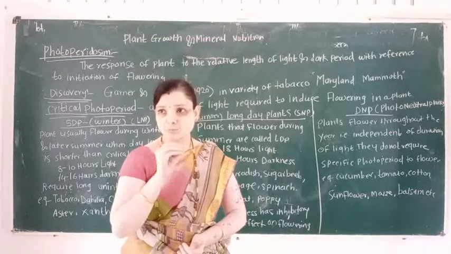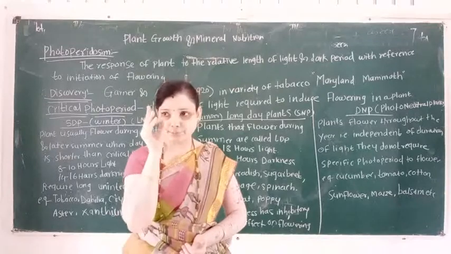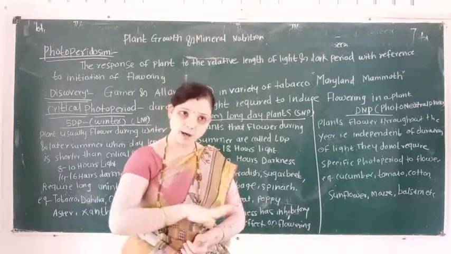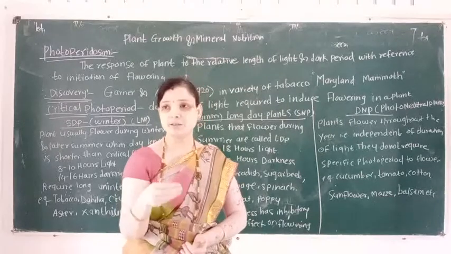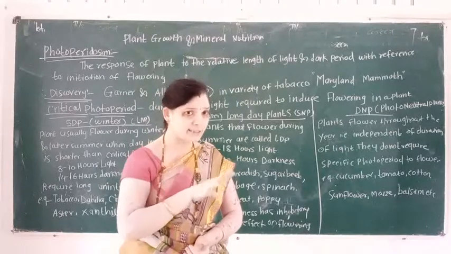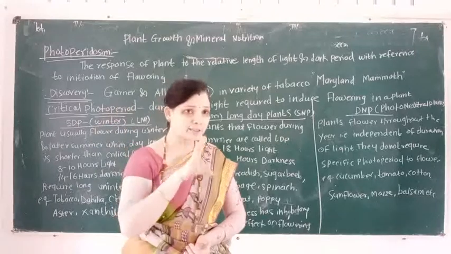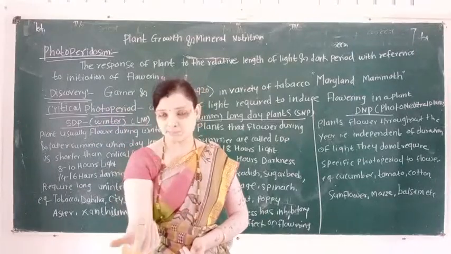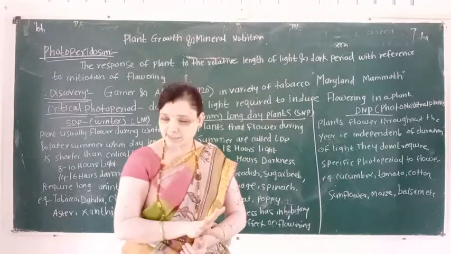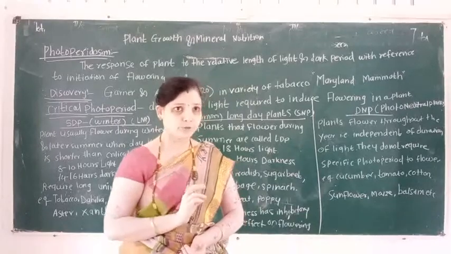So for inducing flowers, two factors play an important role. First is the environmental factor and second is the hormonal factor. Environmental factor, that is temperature as well as light, and light consists of three aspects, that is quality, quantity, that is intensity of light, and third is the duration of the light.